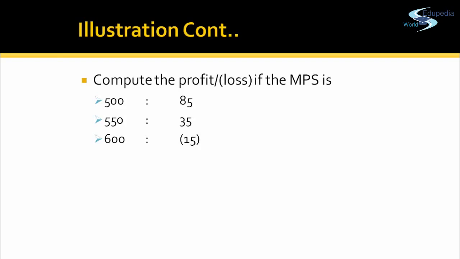So Mr. G will exercise his put option and get a benefit of rupees 50, less the premium amount that he has already paid, which is 65. So there will be a net loss of rupees 15.